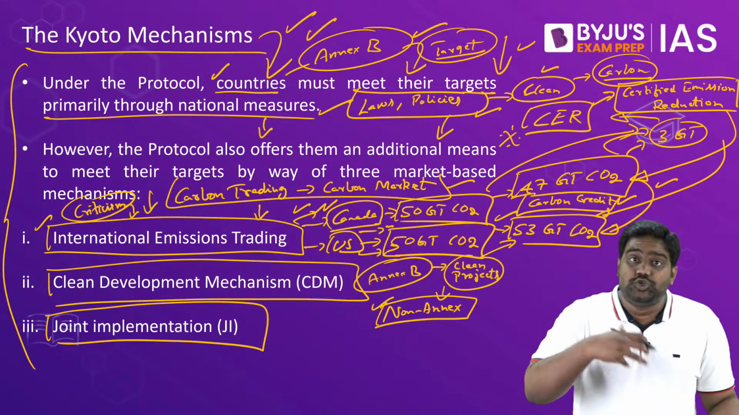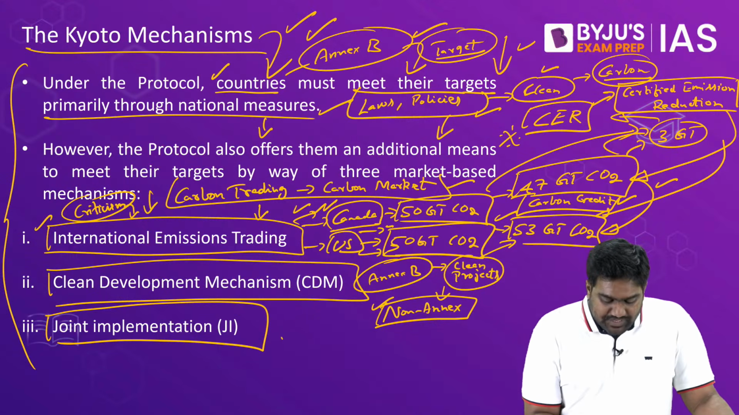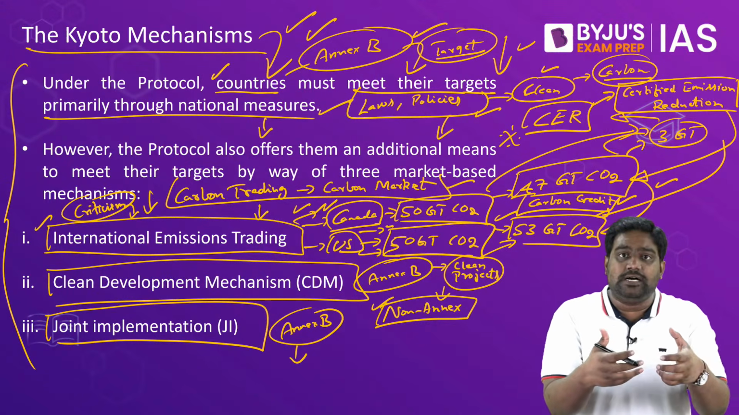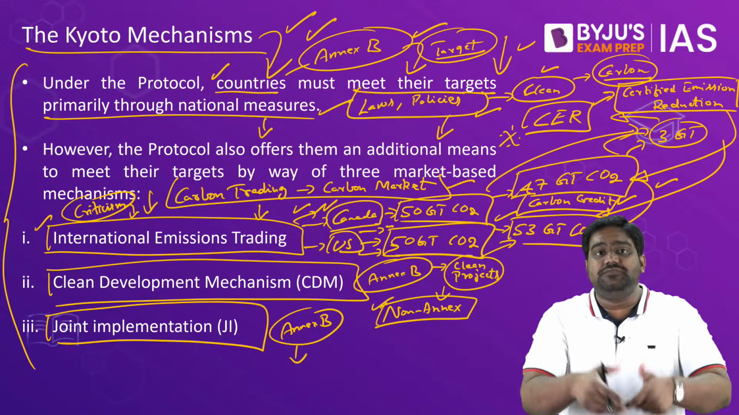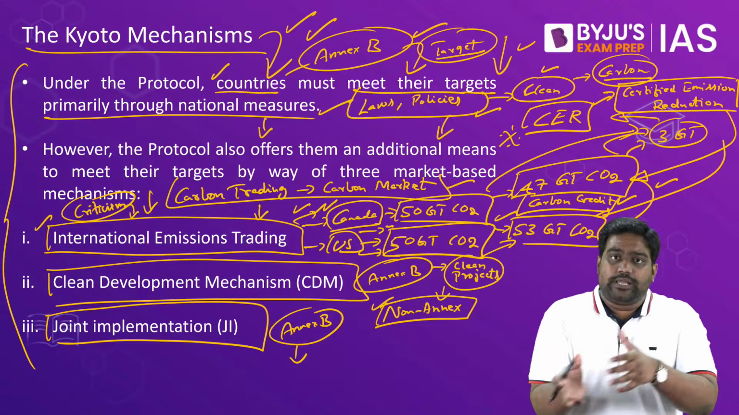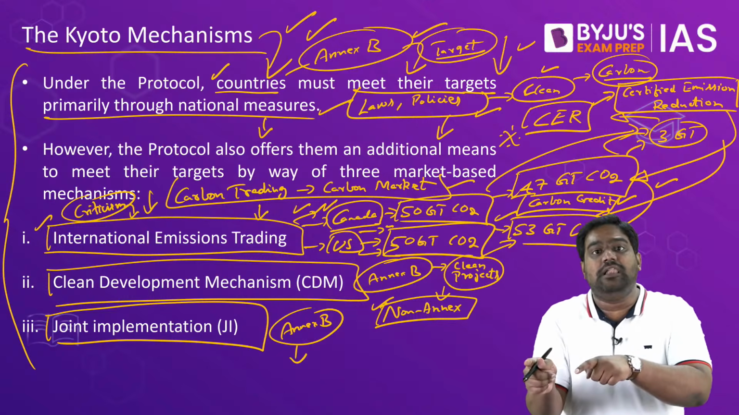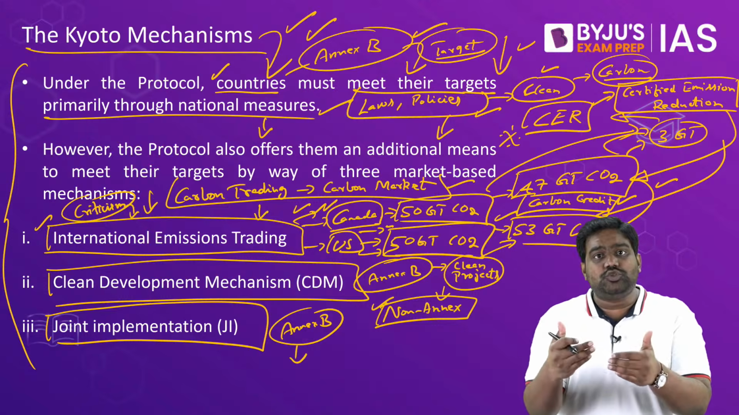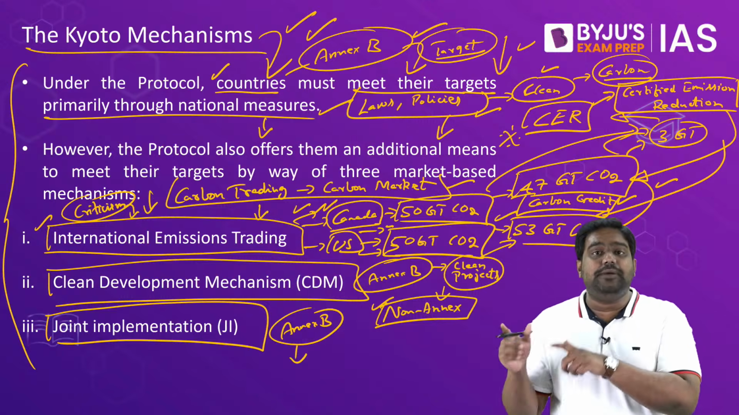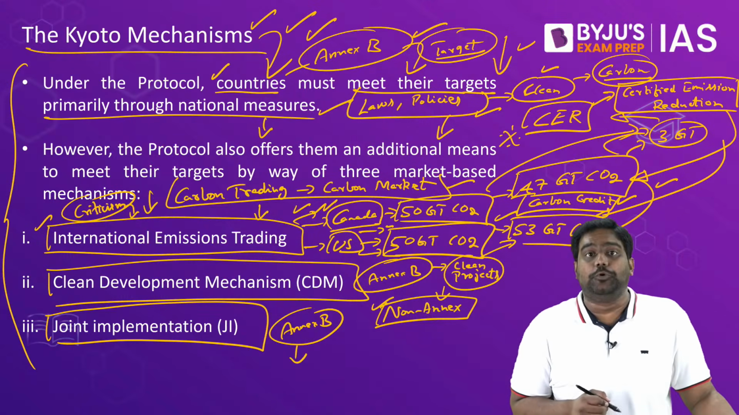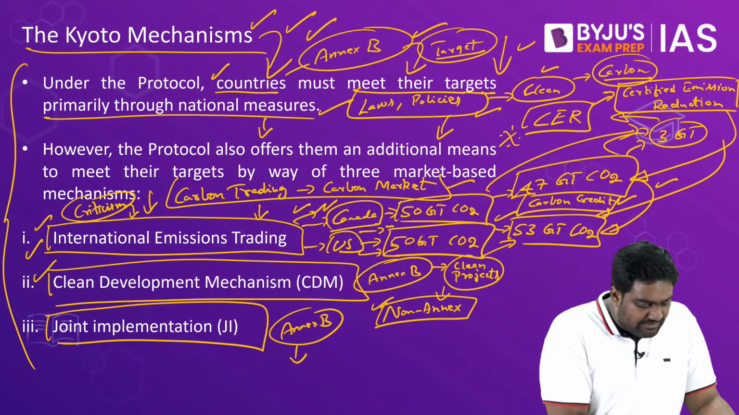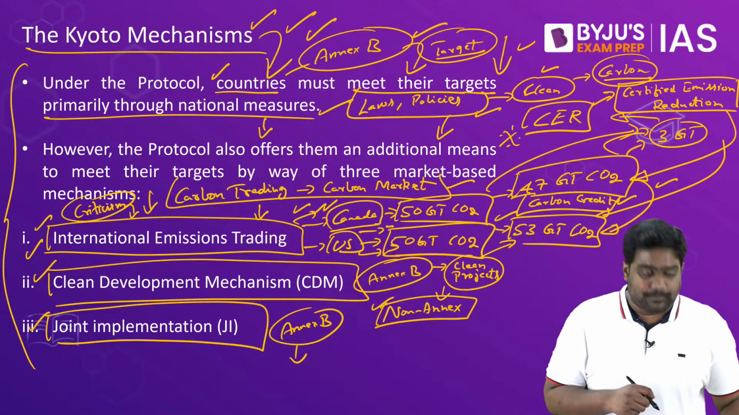Next, another mechanism called joint implementation was created, through which Annex B countries can collaborate. That is, two developed nations can work together and help each other to achieve their targets. Let's say, for example, UK can collaborate with Canada. UK can fund a clean project in Canada and UK will earn carbon credits which can be used to meet its national targets. So such a market-based mechanism was created through the Kyoto Protocol. Many trading mechanisms were created like emissions trading, clean development mechanism and joint implementation.